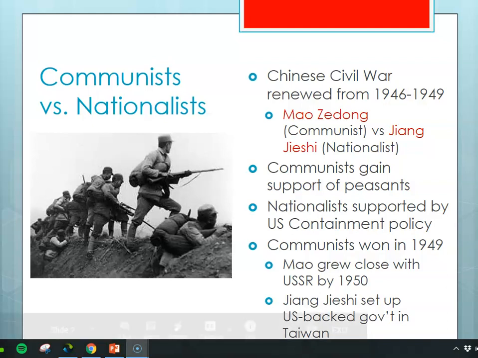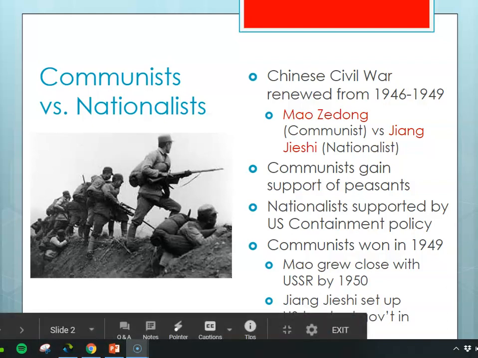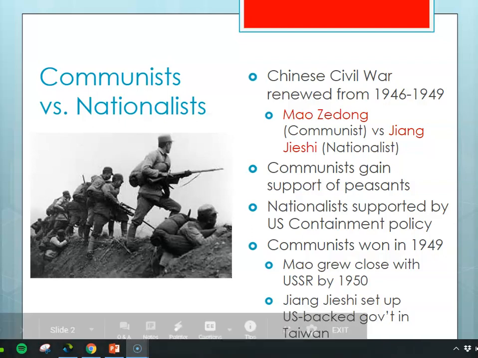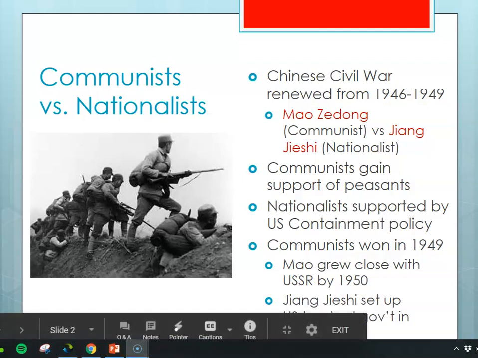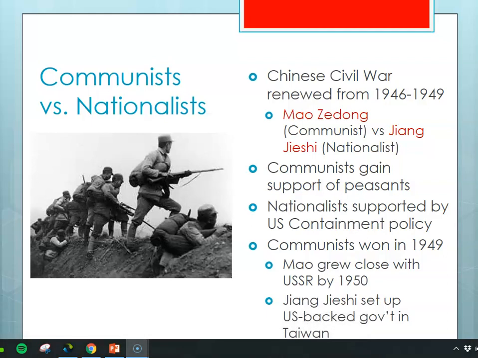The nationalists were supported by the United States and the United States containment policy, which you know a little something about, trying to keep communism from flaring up, and this was certainly communism flaring up. And although the United States provided the nationalists with military supplies and so on, in the end, the support of the peasants for the communists is what wins things for the communists, and they win the Civil War in 1949.